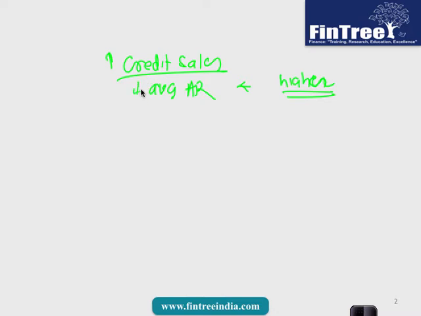Numerator will be higher if you make more amount of sales, which is not easily controllable. Right? How much amount of sales you make is a function of market. But average accounts receivable is something that you can yourself determine. Right? So if you give credit period of 3 months, and if you want to improve your ratio, what you can simply do is you can start giving credit period of 2 months.